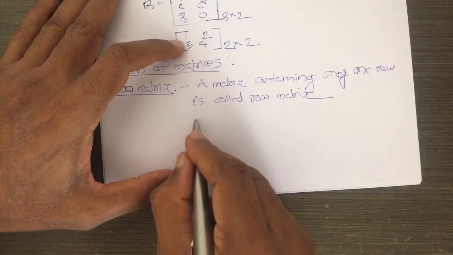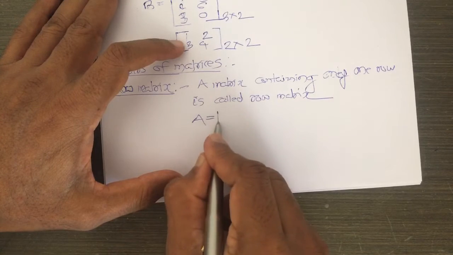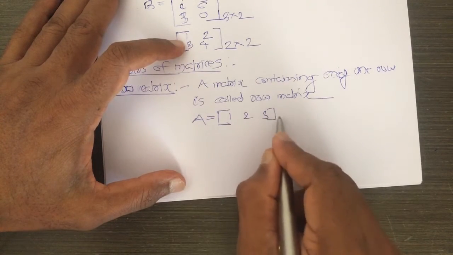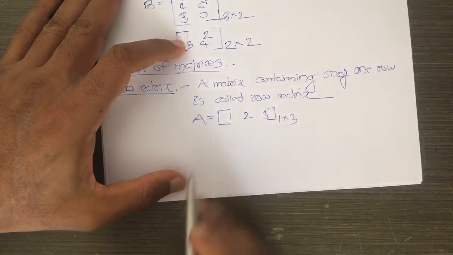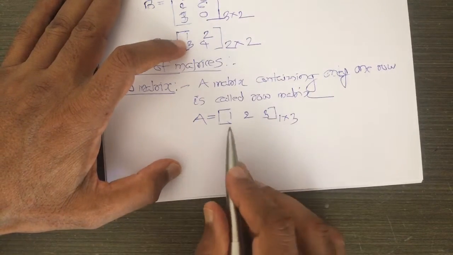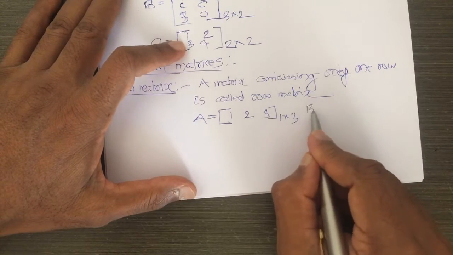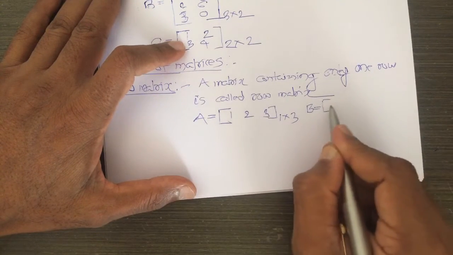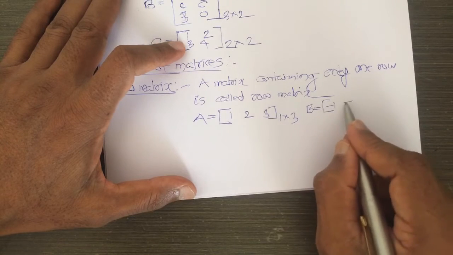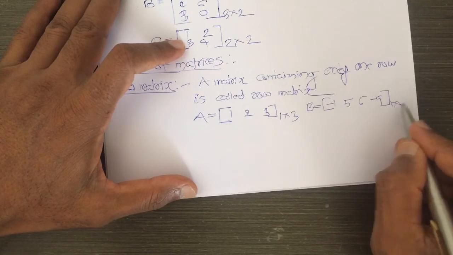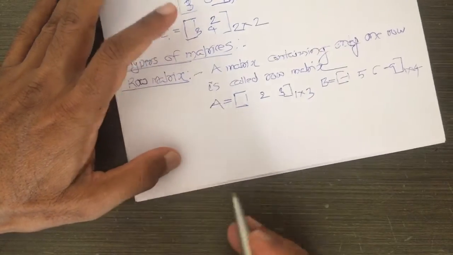For example, I take a matrix A: 1, 2, 3. This is a row matrix of order 1 into 3. Any number of columns, but only one row, such a matrix we call a row matrix. I write B: minus 1, 5, 6, minus 9. This is a row matrix of order 1 into 4.